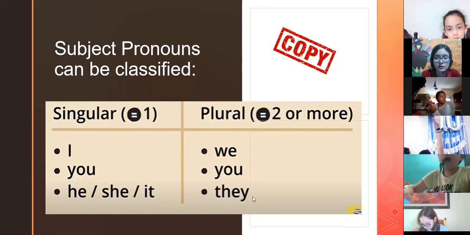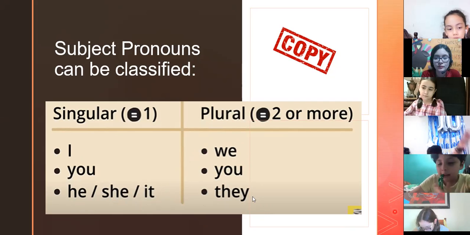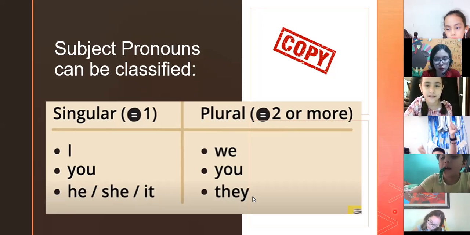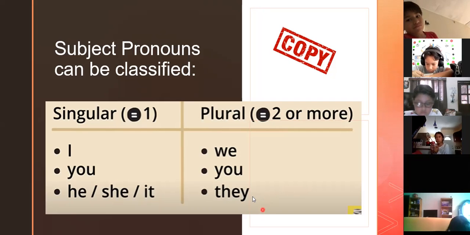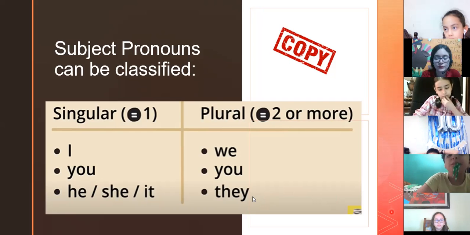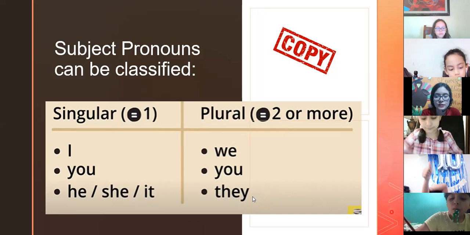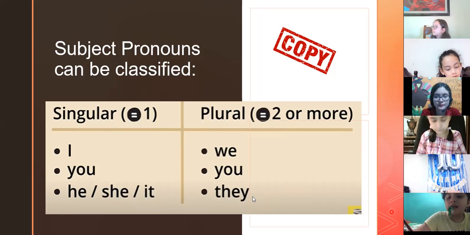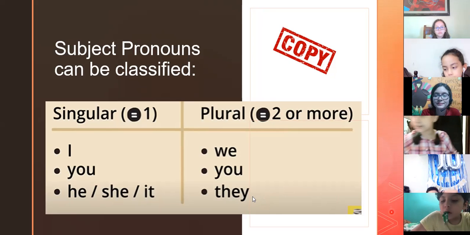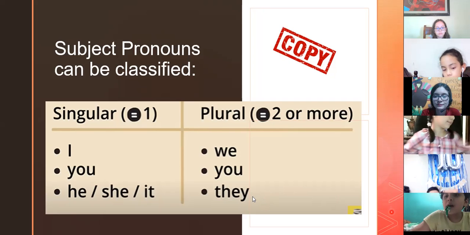Who else wants to share a sentence? They have a lot of toys. Excellent. Khaled, you have an example? Caleb, tell me your example.